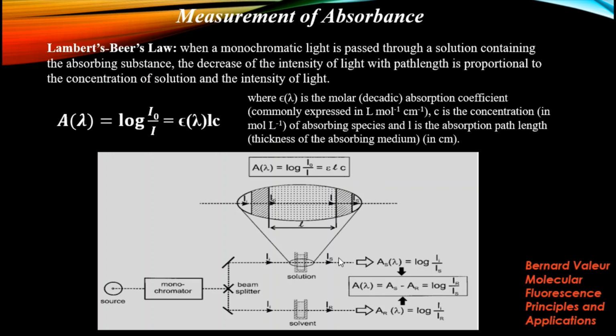From this value the software calculates the absorbance value of the solution, and similarly the absorbance value of the reference is calculated. The software takes the difference between the two values, solution minus reference, which gives the absorbance of the absorbing species, equal to log IR.